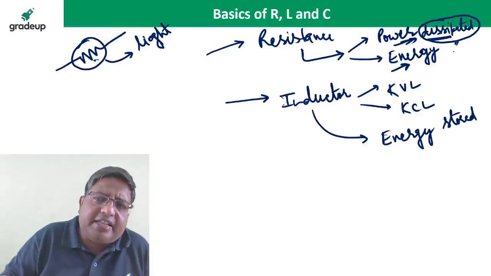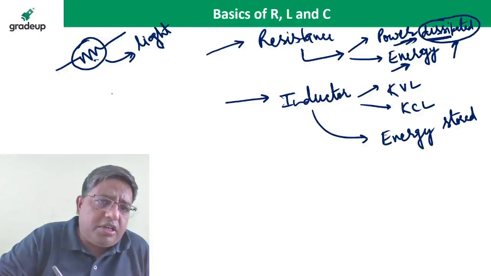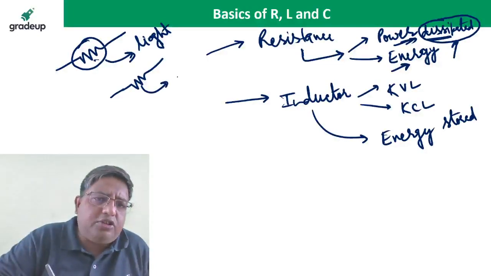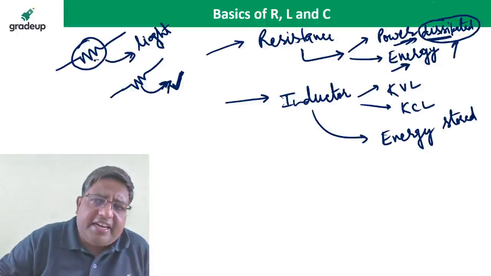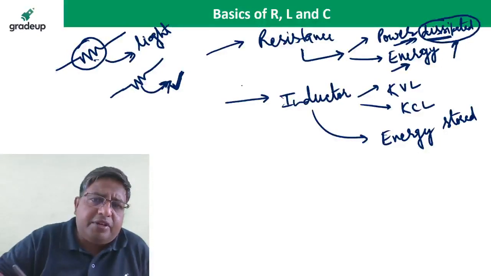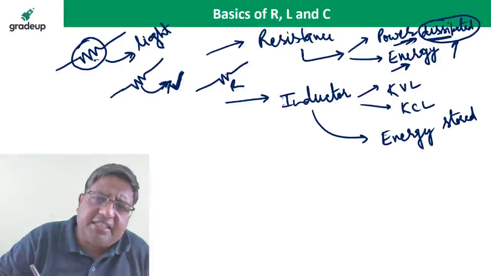Sometimes students think that power is wasted in the resistance, but you cannot say it is wasted, because in the heater or in the iron, electrical power in the form of heat is utilized by us. In the electric geyser, or in the electric iron, we use the electric heat. So we cannot say it is wastage. It is not always true, but more or less most of the time power is dissipated as heat in the resistance.